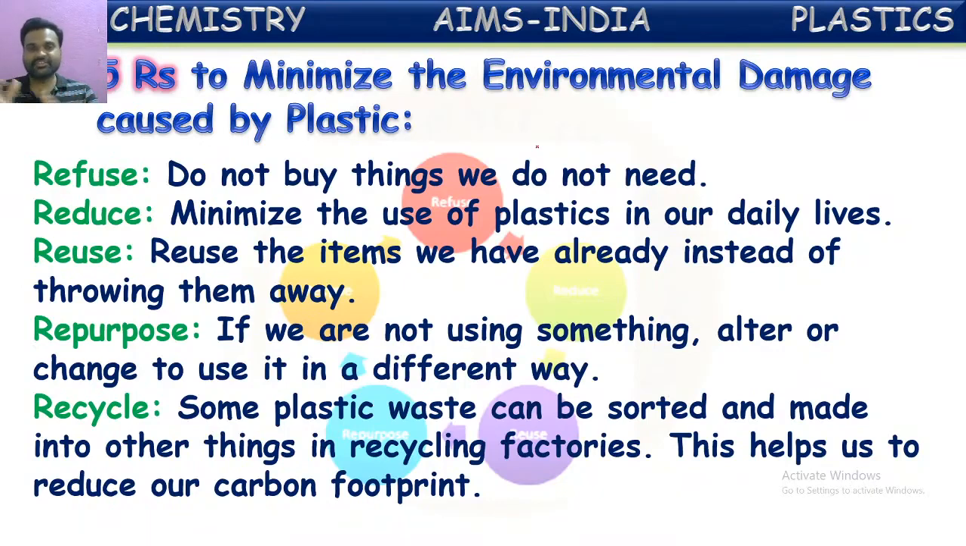So first they will categorize these in different forms. Then they will melt those plastics again and form new plastic items, which we call recycling. They melt these already existing plastic waste and make them into new plastic items. So by that also we can control the environmental pollution caused by plastics. So these are called the 5 R's: refuse, reduce, reuse, repurpose and recycle. These are the 5 R's which are helping us in minimizing the environmental damage caused by plastics.